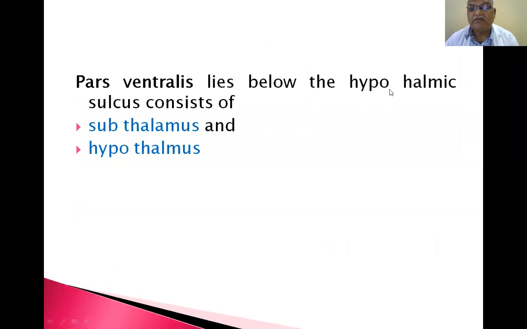Pars ventralis lies below the hypothalamic sulcus and consists of subthalamus and hypothalamus. So it is below the thalamus, because the hypothalamic sulcus is there and the thalamus is above it. So the pars ventralis contains subthalamus and hypothalamus, and the pars dorsalis contains thalamus, metathalamus, and epithalamus.